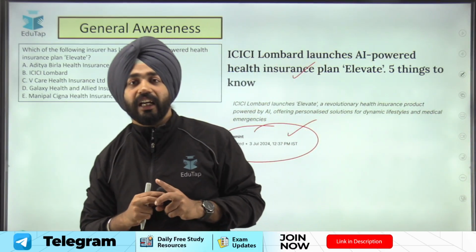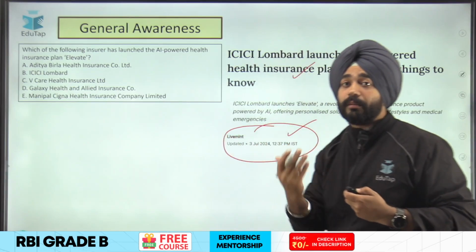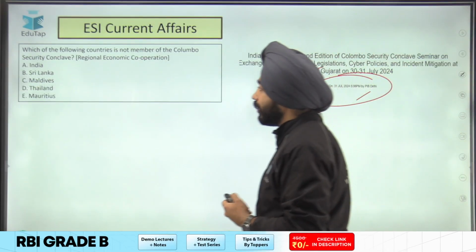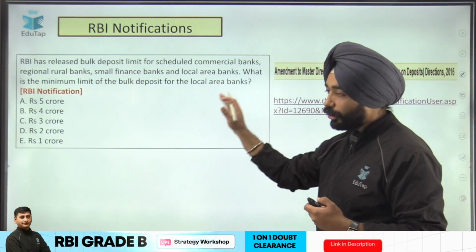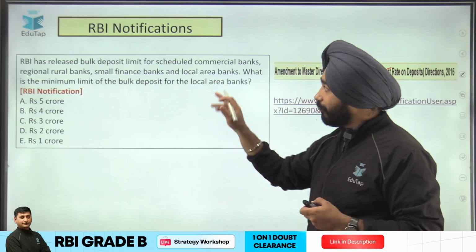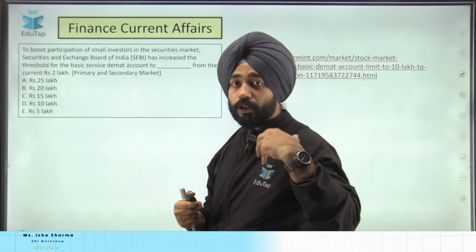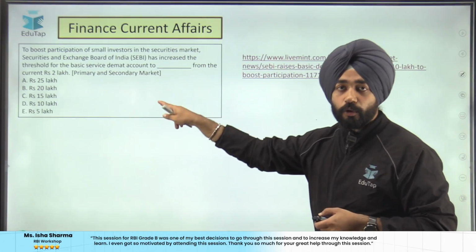Now the next question that will come to our mind is, what are the important parameters or dimensions I must cover with regards to these different sections? Obviously, for RBI notifications, primarily focus on the changes or amendments RBI is making. With regards to finance current affairs, again, the major updates and major notifications being released by these prominent organizations, you should always keep a focus there.